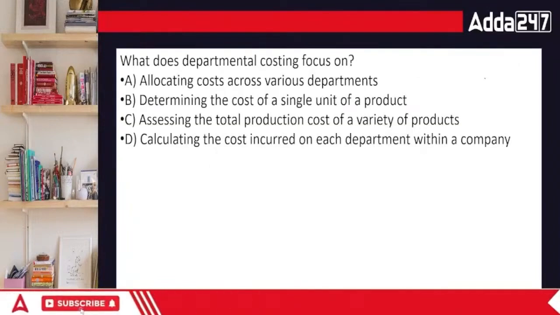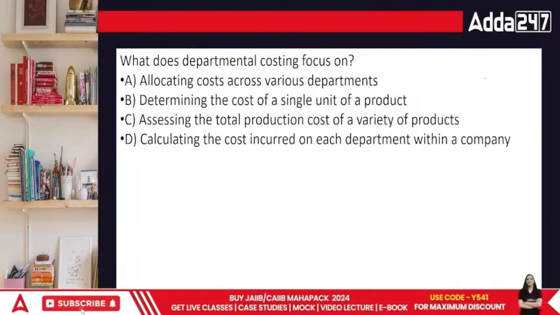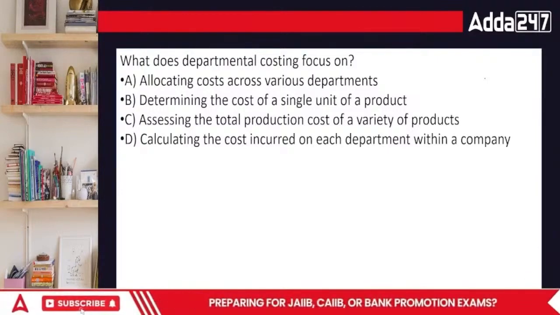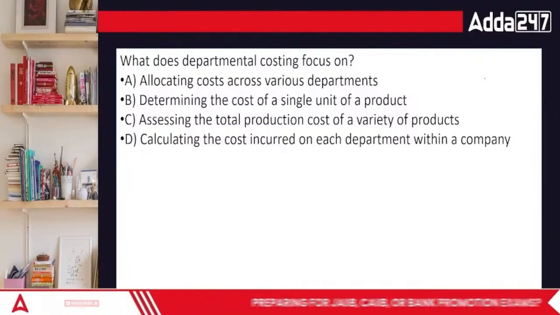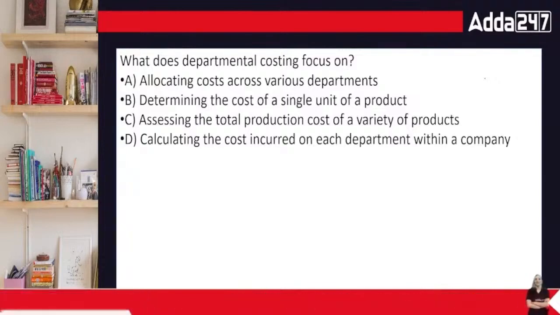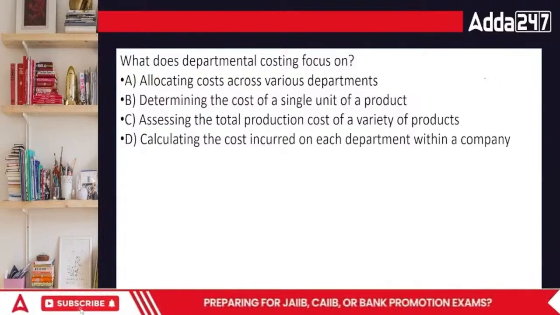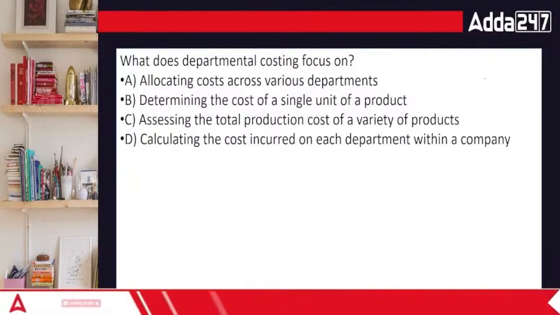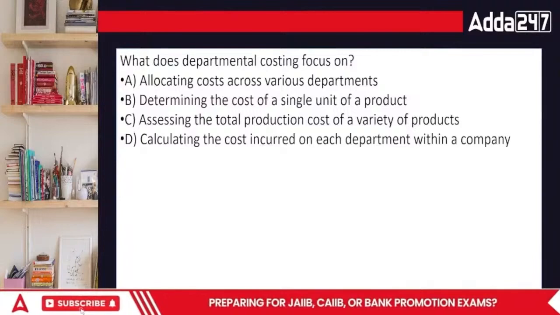Next question. What does departmental cost focus on? Allocating costs across various departments, determining the cost of a single unit of a product, assessing the total production cost of a variety of products, or calculating the cost incurred on each department within a company. Departmental costing means every costing department has to be created separately in terms of our working.